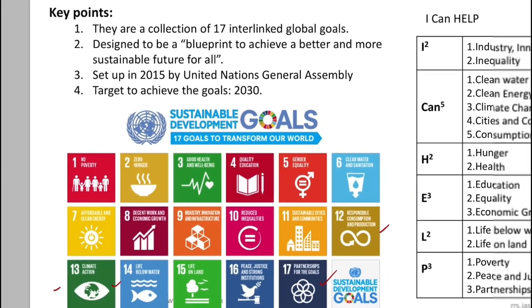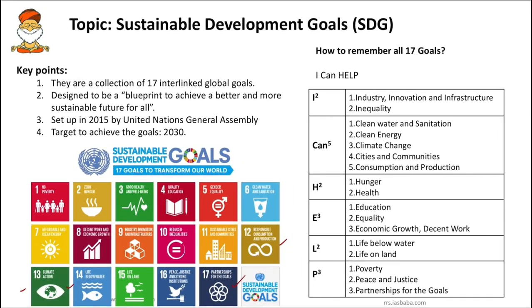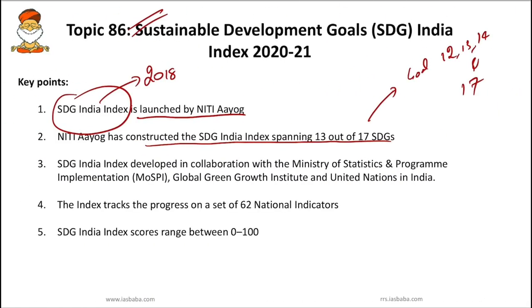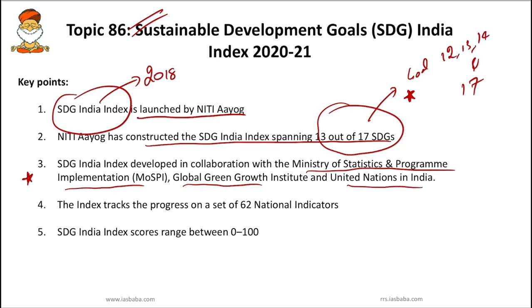So apart from these 4 SDGs, the 13 SDGs are part of the SDG India Index. This is one more important fact which you have to know: the SDG India Index doesn't take care of all the 17 SDG goals, but it just considers 13 out of the 17. Another important fact is that the SDG India Index is developed in collaboration with the Ministry of Statistics and Programme Implementation, the Global Green Growth Institute and the United Nations in India. This index tracks the progress on a set of 62 national indicators.